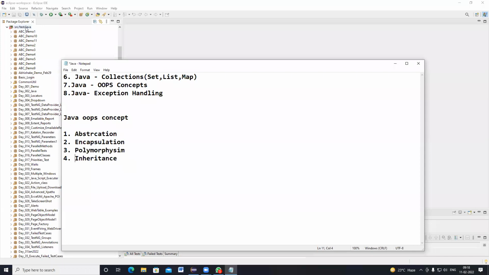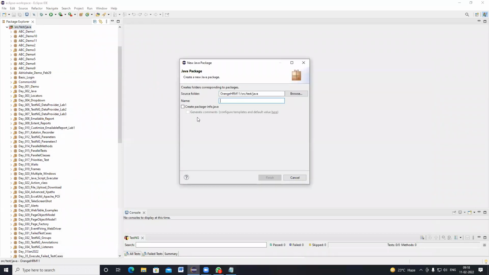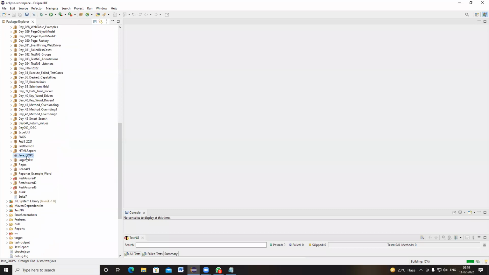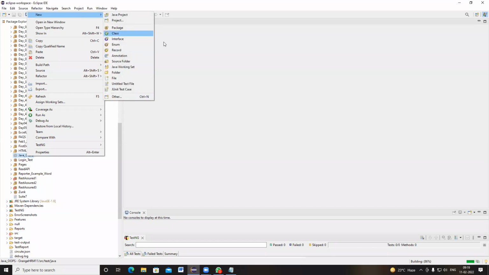I'm going to create a package here. So this is the package I have created. We know how to create a TestNG class. To create a TestNG class, we navigate to TestNG and click on create TestNG class. If it is a Java class file, you have to navigate to New.